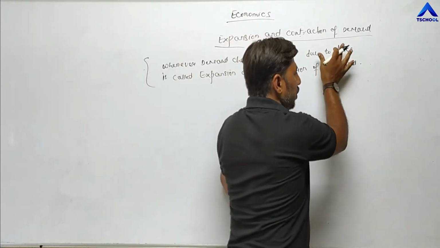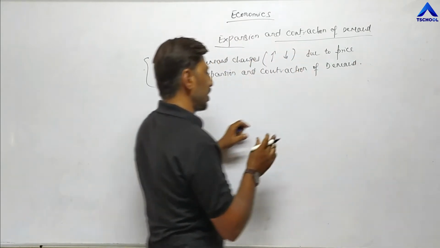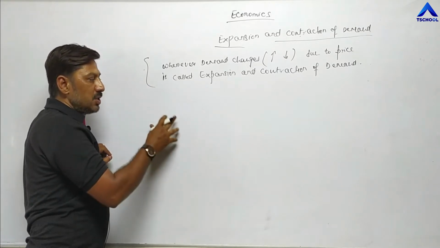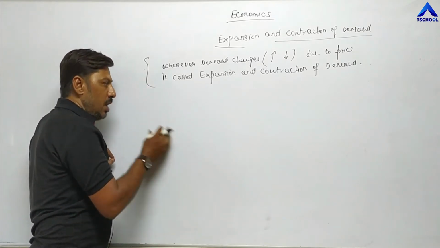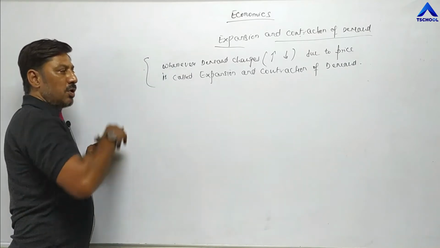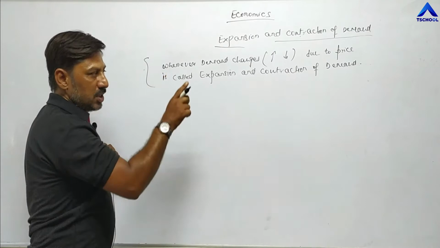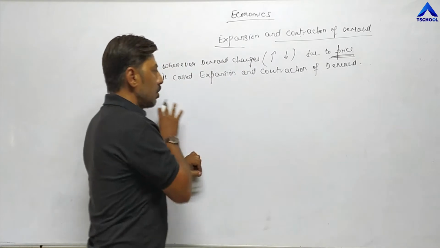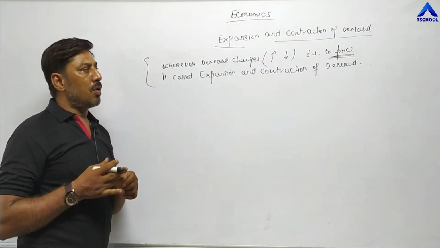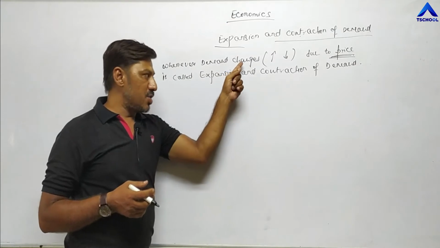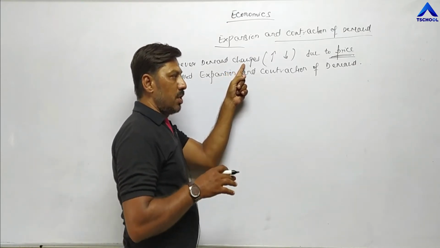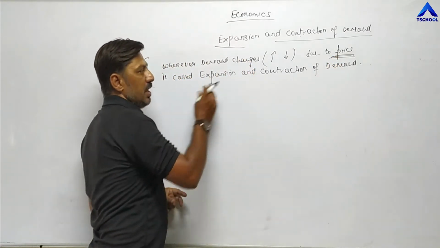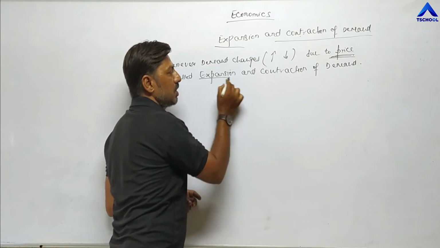Due to price here means only due to price, other factors remaining constant. Other factors are, once again, price of related goods, income of the consumer, taste and preference of the consumer. Due to these reasons also demand may rise up or fall down. But here we are talking about only one point, price, other factors remaining constant, which we have done in law of demand also. So whenever demand changes, rising up or falling down, but only due to price, other factors remaining constant, then such increase or fall is called expansion and contraction.